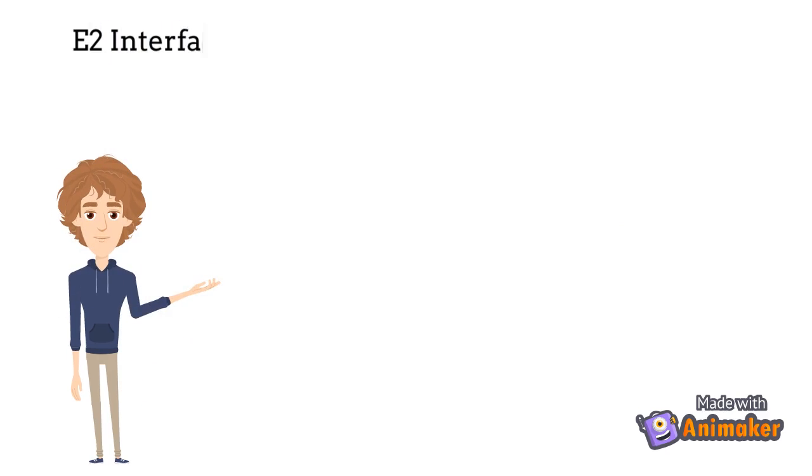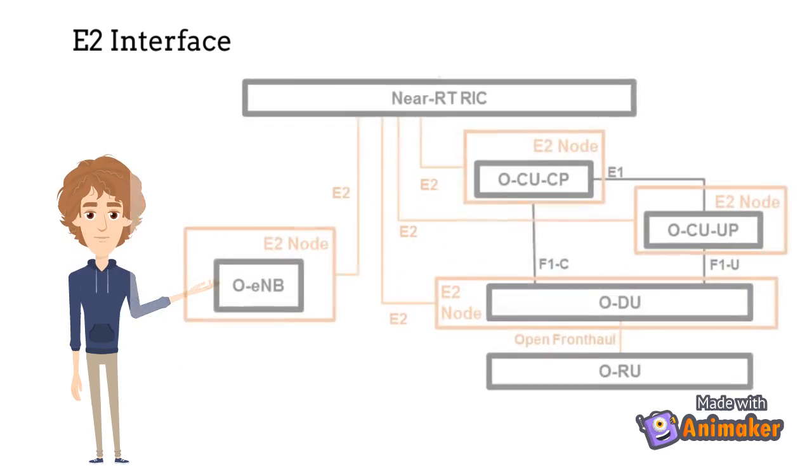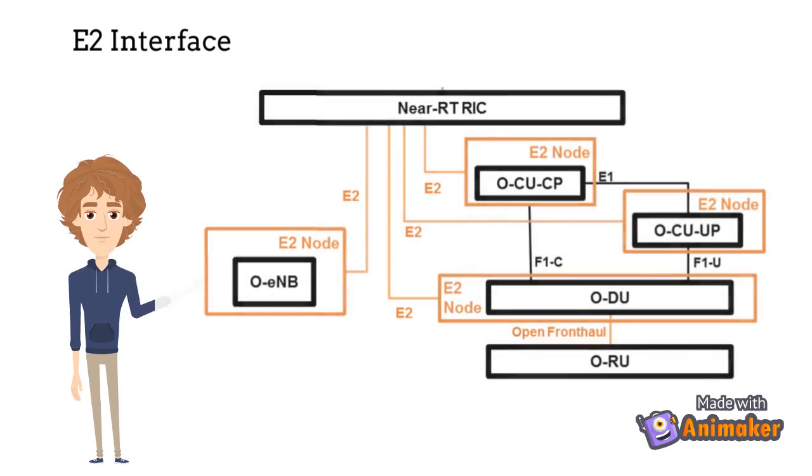E2 interface is next on our list. E2 is a logical interface connecting the near RT-RIC with an E2 node. The protocols over the E2 interface are based exclusively on control plane protocols.